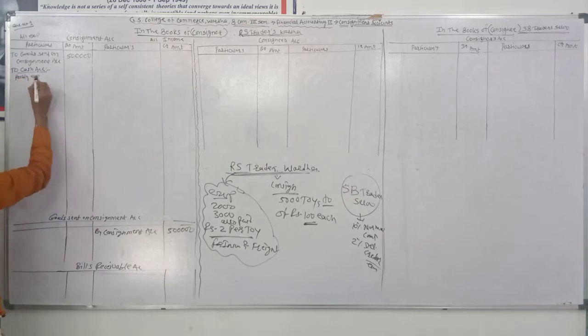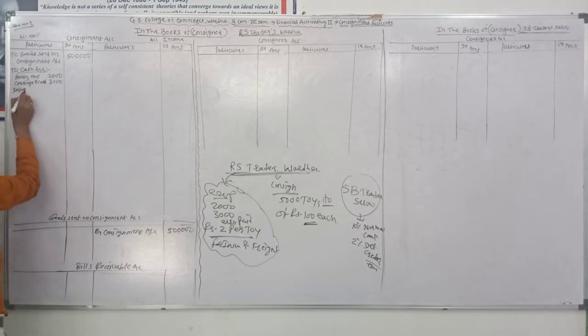You can also write there: packing expenses rupees 2,000, then carriage and cartage rupees 3,000, then insurance and freight.